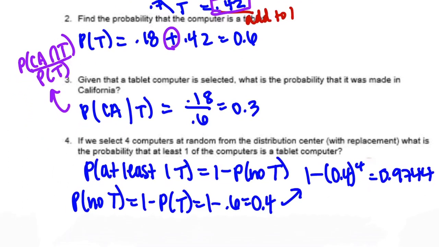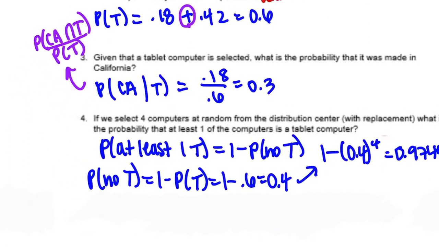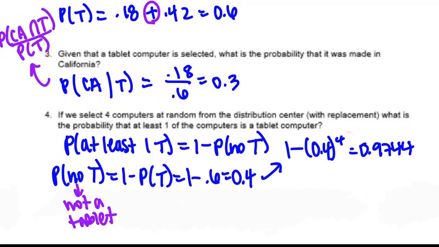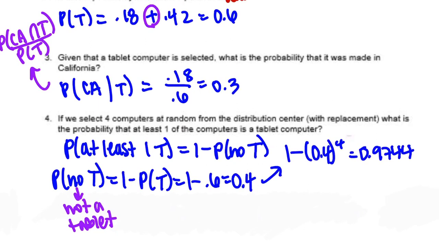And then the last one is that at least one. If we select 4 computers at random from the distribution center with replacement, what's the probability that at least one of them is a tablet? So I kind of went through my thought process here. First, we want to find not a tablet. So there's a 60% chance from number 2 that it is a tablet, and so a 40% chance that it's not.